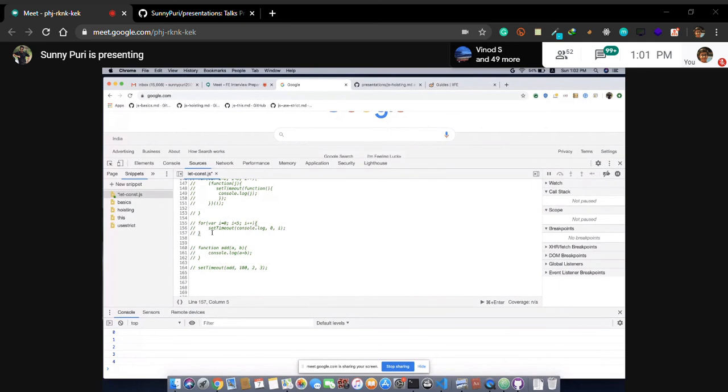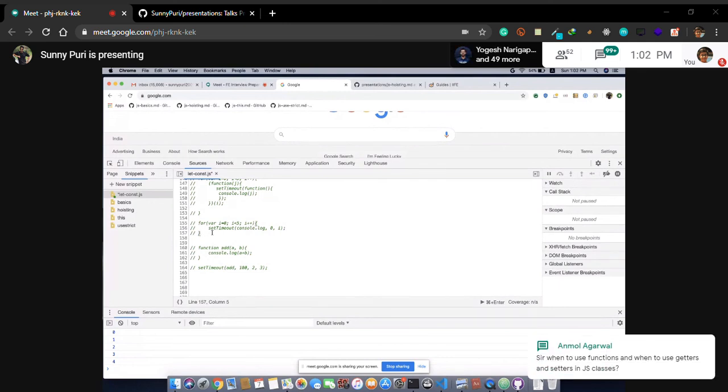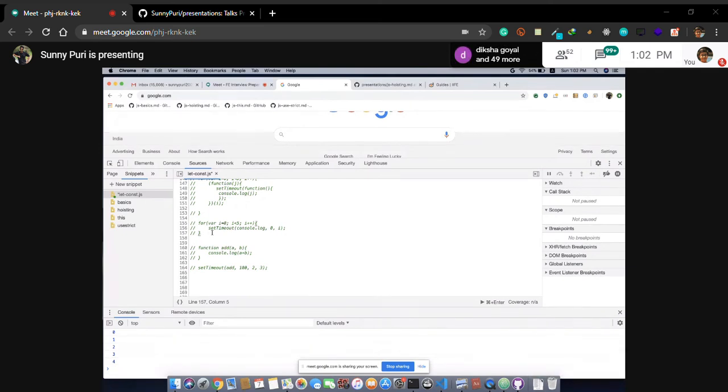So today we will cover call, bind, apply and arrow functions. Anmol is asking when to use functions and when to use getter and setter in JS classes. I'll come back to you on this topic. Not today, guys. Let's move from basic to advanced. Even in basic concepts, I'm covering a lot. So we'll see when to use getter and setter.